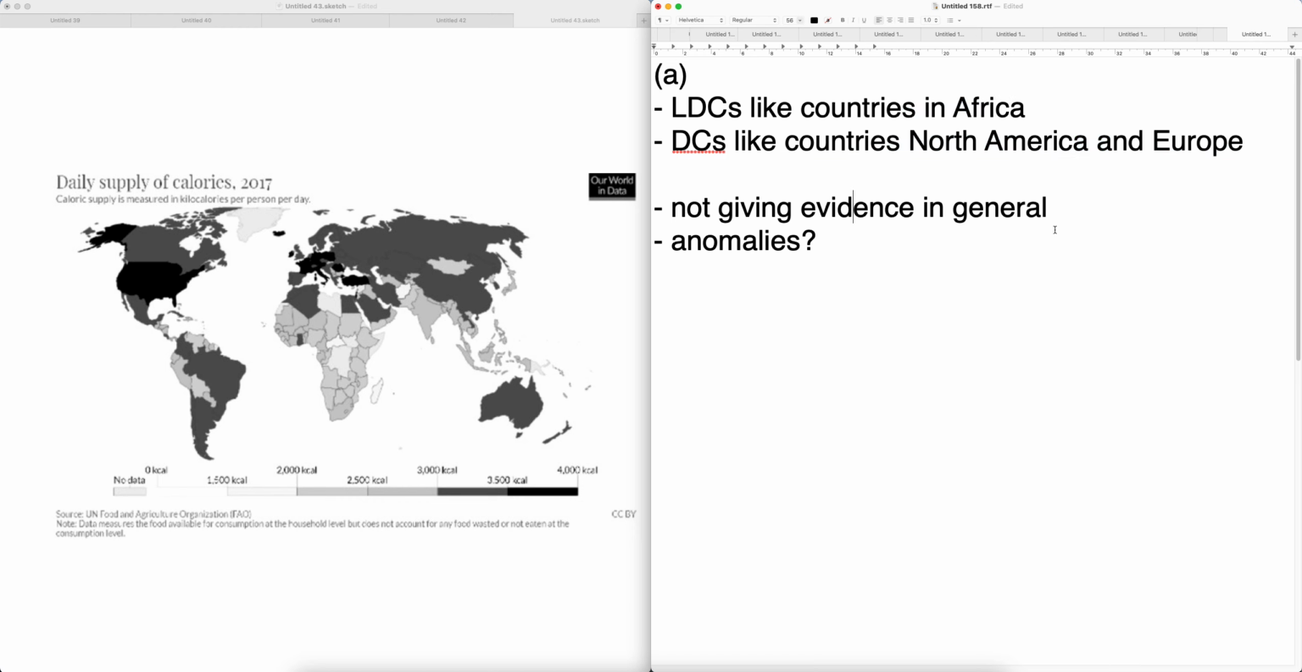Next, I don't see people giving evidence. And most importantly, I don't see anyone giving anomalies. So these are some of the mistakes you need to look out for. Now let's analyze this together.